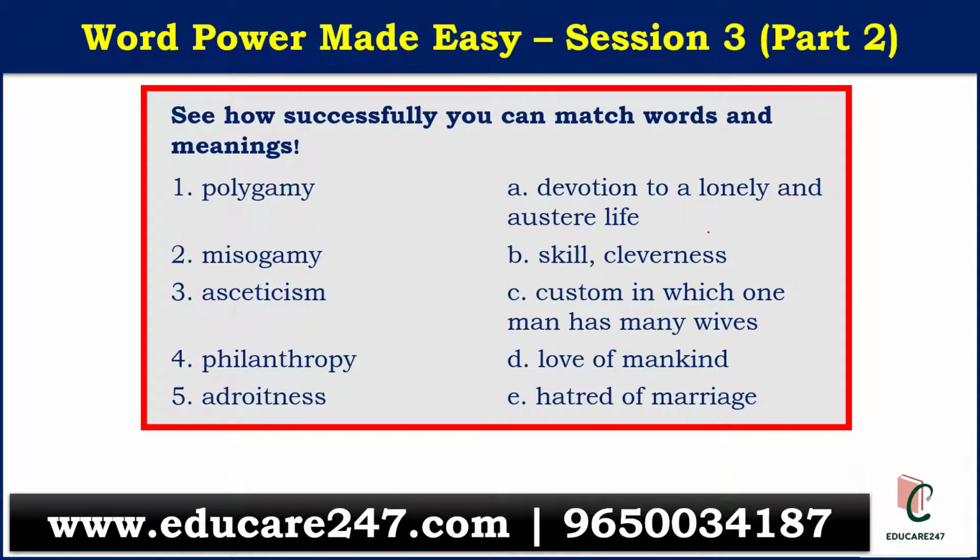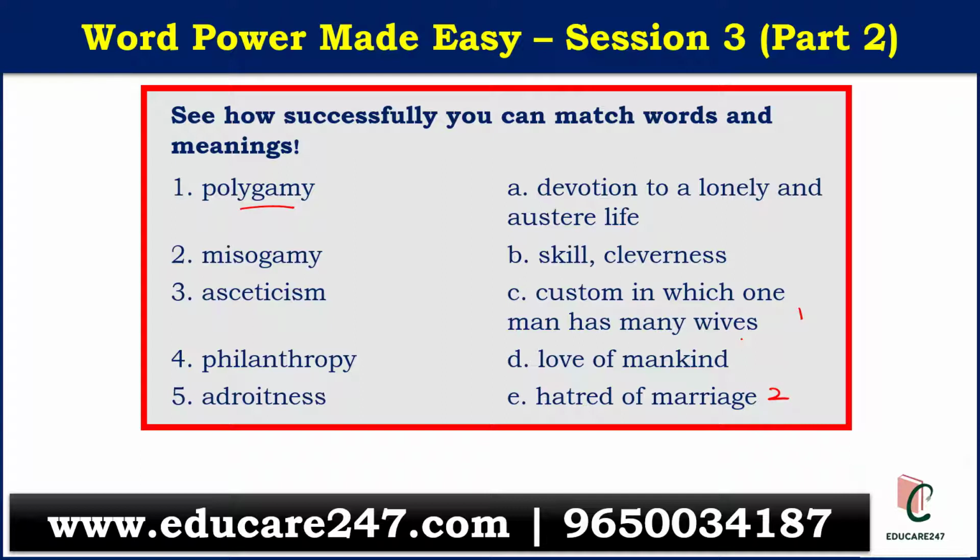Now next we have again a match the column, covering some words from session 1, part 1 and part 2. First we have polygamy. Polygamy was having two or more wives, if you remember. So this will be one. Next is misogamy. Misogamy was basically hatred for marriage.